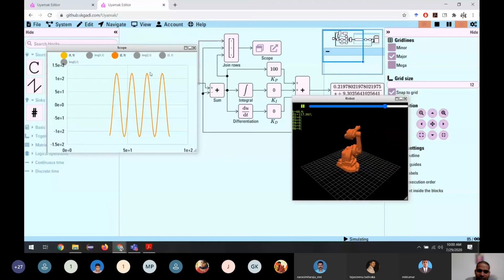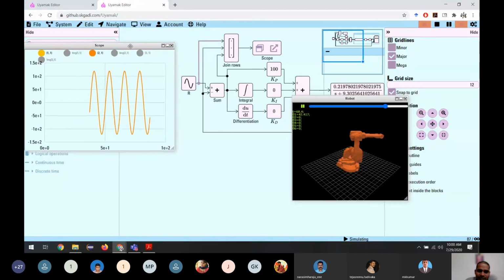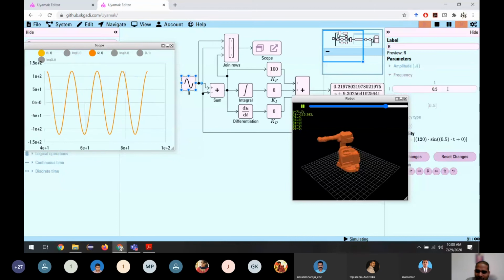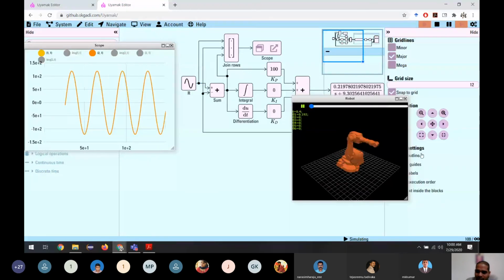And in VMAC, you can change parameters on the run. For example, I was changing the amplitude and also I can change the frequency. For example, I want to make it move a little faster. I can make it 1. And let us see if it makes it a little faster.